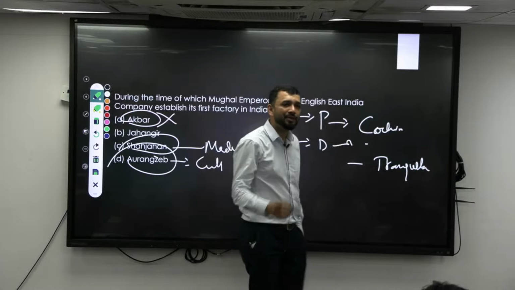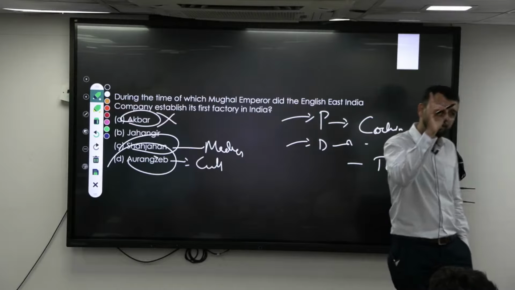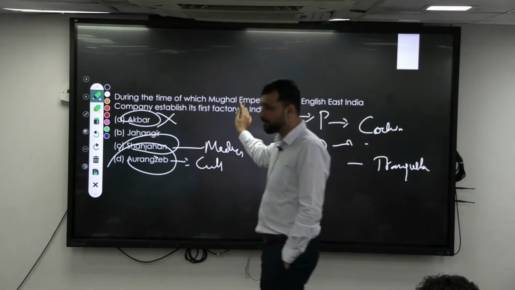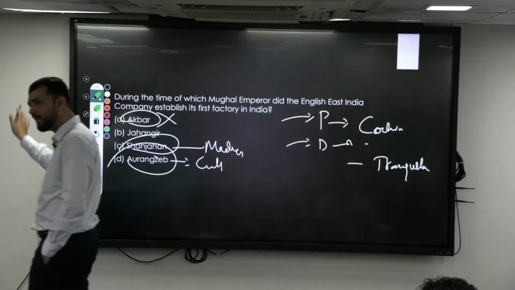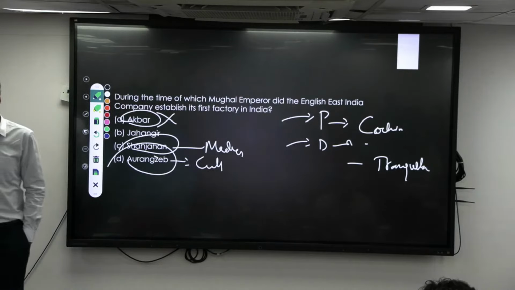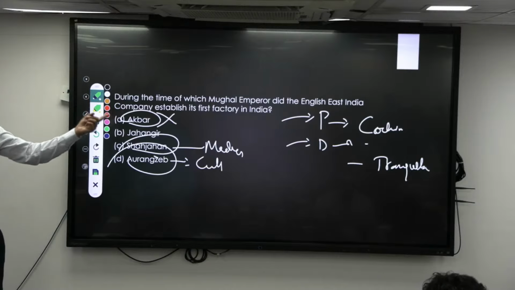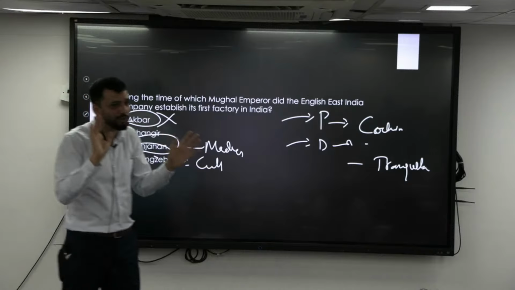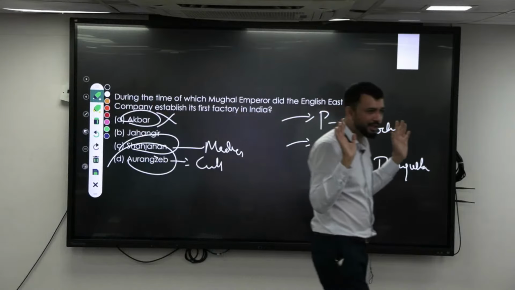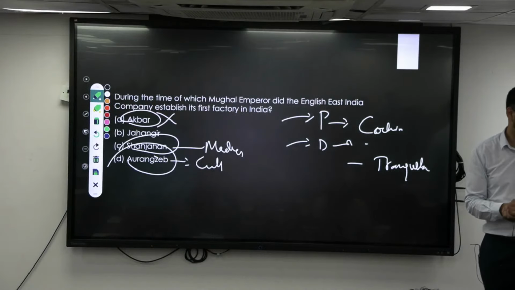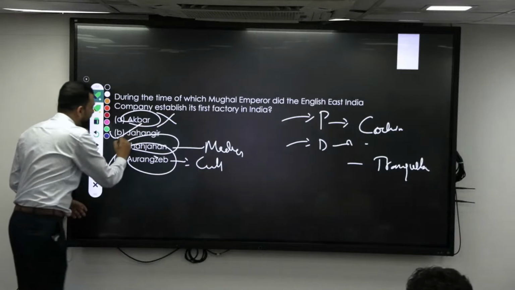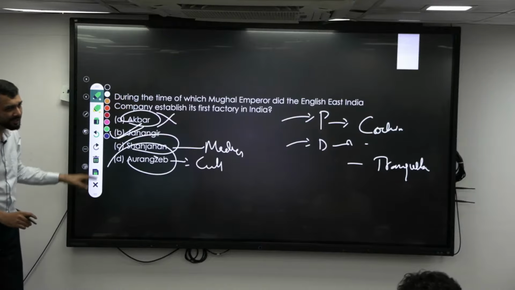Then finally comes the French. They start in Surat again, but later shifted to Pondicherry as their permanent base. You should have these different parts. The Battle of Swally became important because initially they did not get permission to construct in Surat. That basic story you should have, and which contemporary kings were there, that much you should know. So the answer is Jahangir. That is always connecting the tiers.